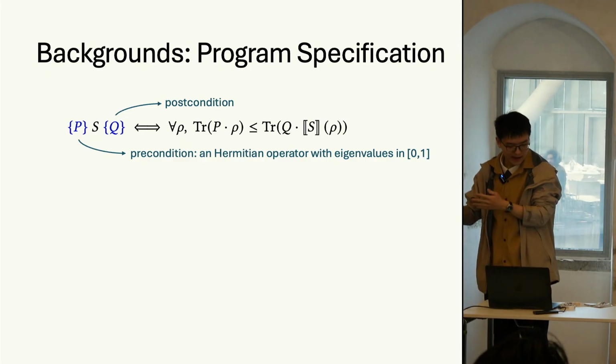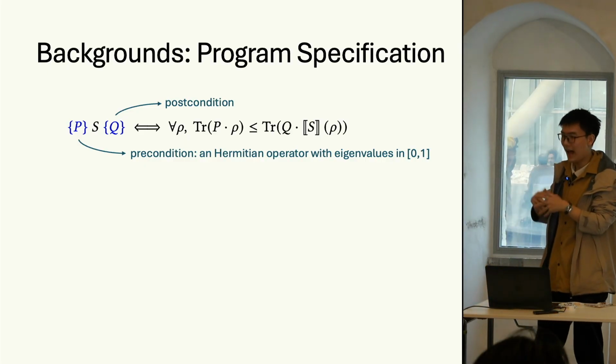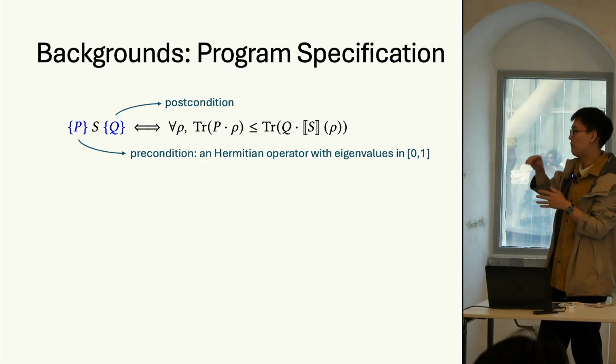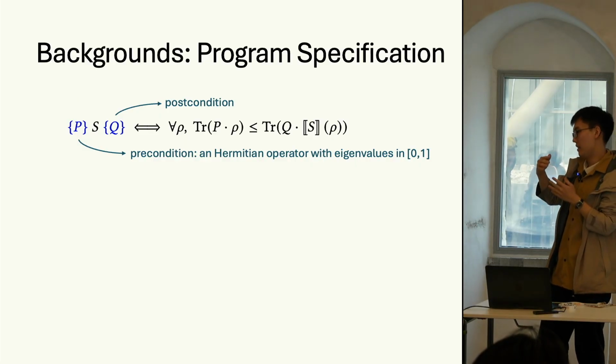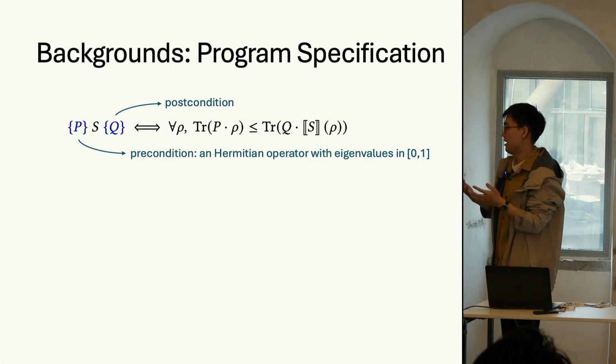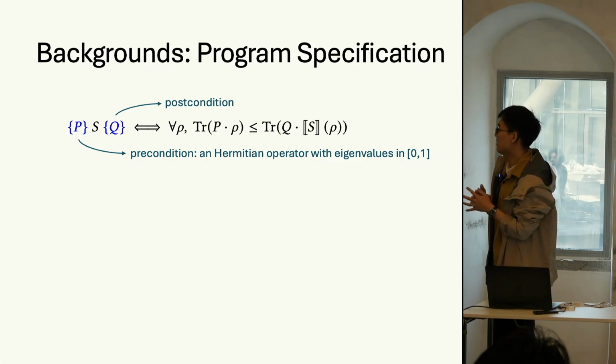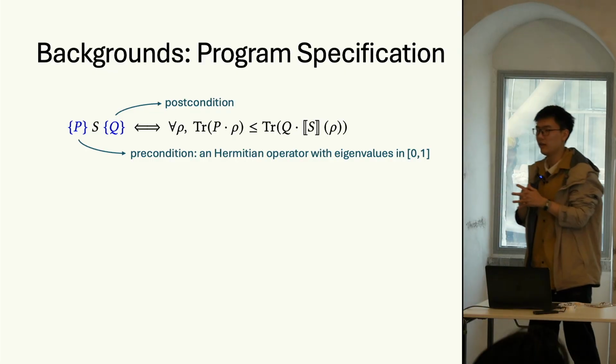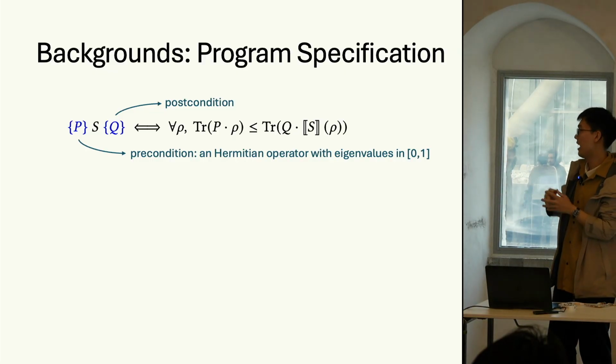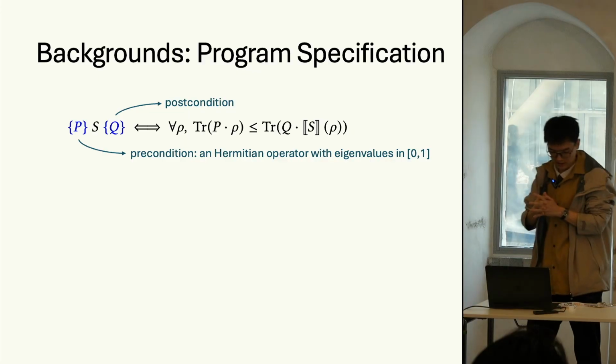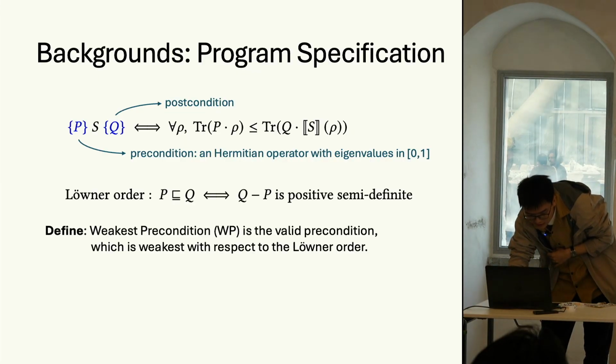The validity of such a triple indicates that the expectation of measuring the precondition P on an arbitrary initial state rho is no larger than the expectation of the postcondition Q on the resulting state after executing S. Okay, it is such an inequality.